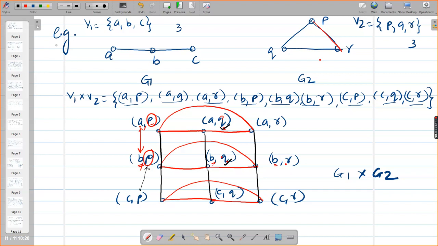So what you have to check: if the first elements are the same, then check whether the second elements are adjacent to each other or not. If the second elements are the same, here P and P, then you have to check whether the first elements are adjacent with each other or not. So this is the graph G1 cross G2. Okay, clear? Yes, ma'am. Okay.